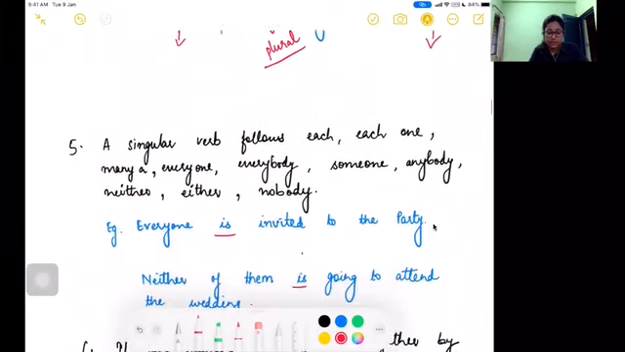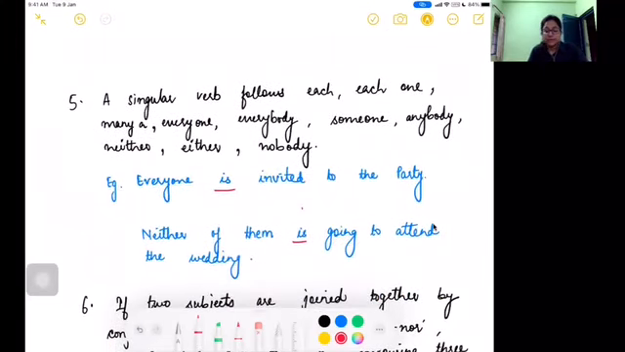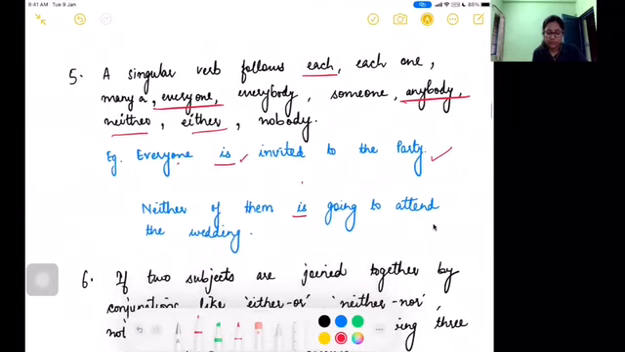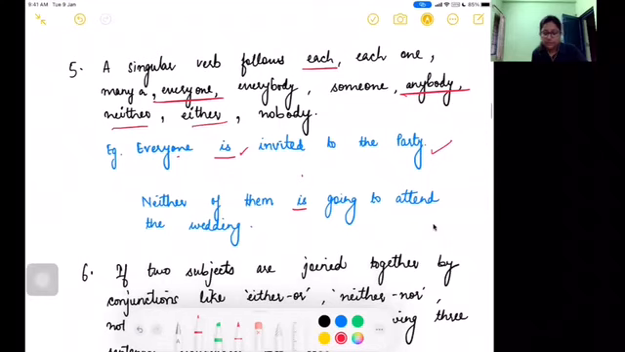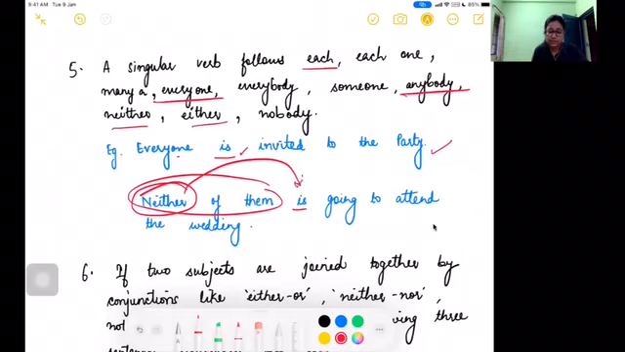All right? Okay. Next, whenever a sentence is having each, everyone, everybody, many a, someone, anybody, neither, either, you will always use the singular form of verb. So look at the example. Everyone is invited to the party. So very easy because everyone is there. That's why we are using the singular form of the verb. Look at the other example. Neither of them is going to attend the wedding. Again, the same thing. Neither is there, and that's why we are using the singular form of verb.